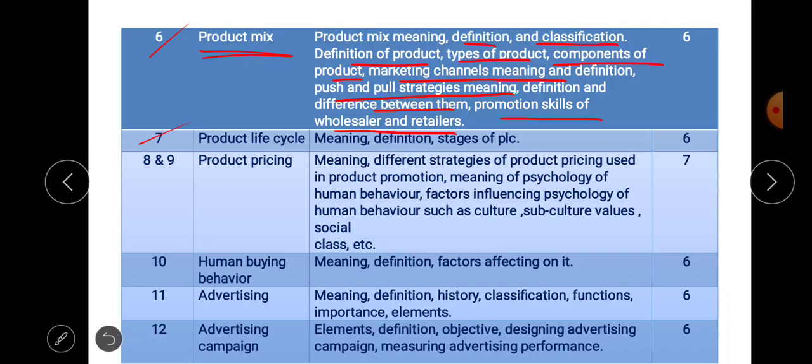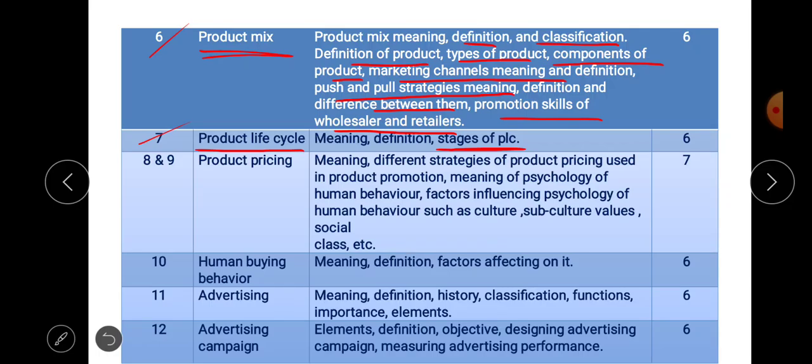Next, lecture number 7 is the product life cycle. Here we are going to discuss the actual meaning of product life cycle, its definition, and the different stages of the product life cycle.